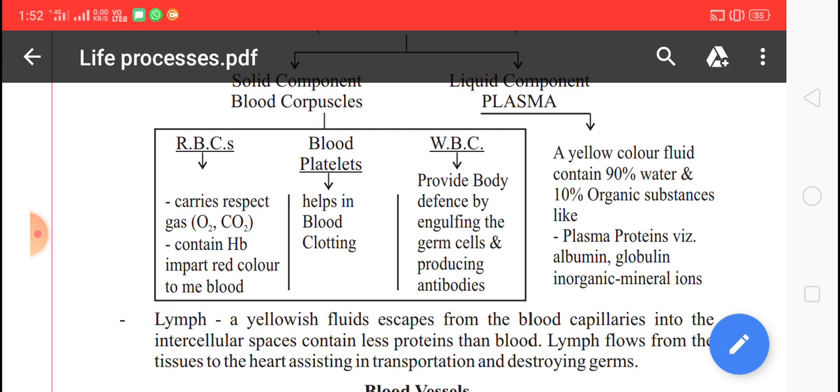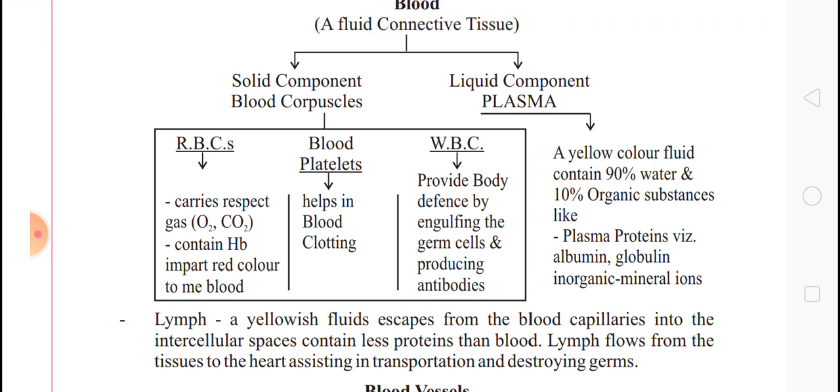All the white blood cells have a nucleus, and as you know, RBC don't have a nucleus, but white blood cells have a nucleus, though the shape of the nucleus is different in different types of white blood cells. White blood cells in the blood are much smaller in number than the RBC.